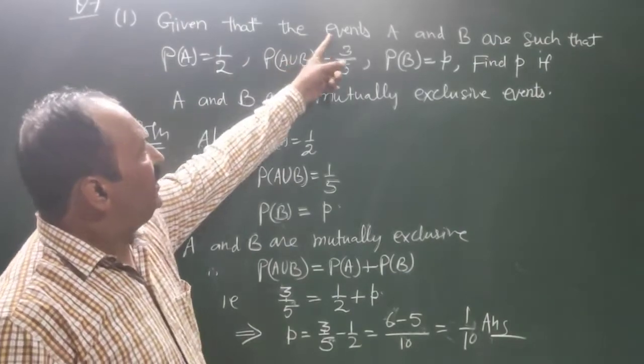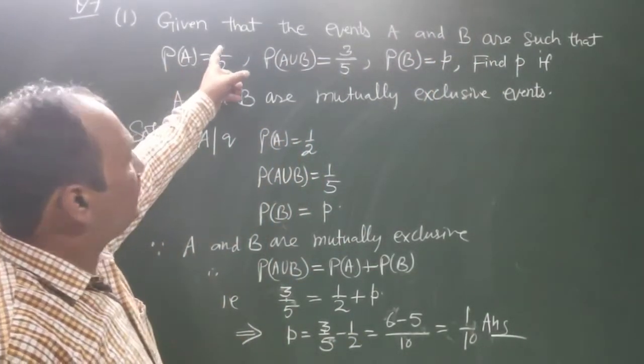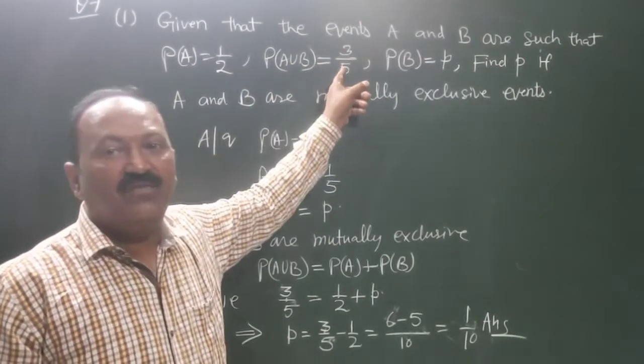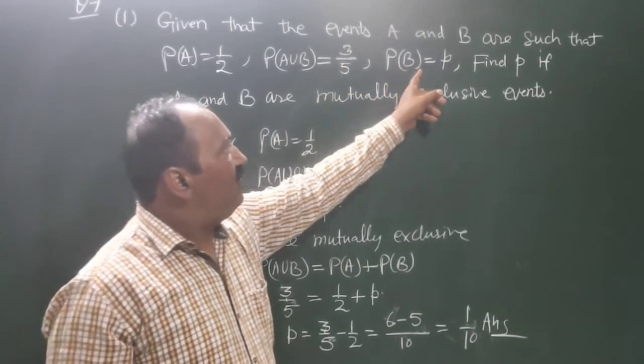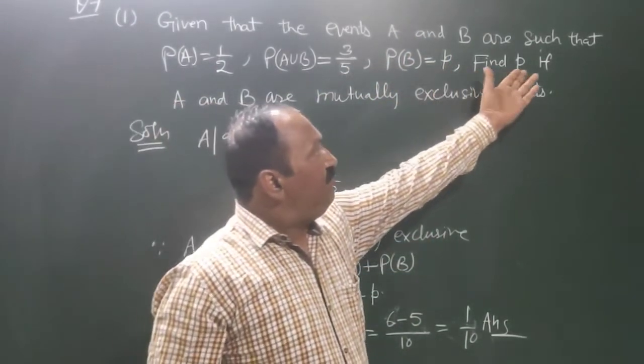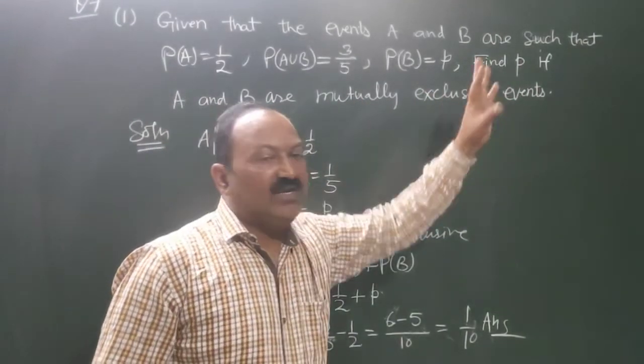Given that the events A and B are such that P of A is equal to half and P of A union B is equal to 3 by 5 and P of B is equal to small p, then find p if A and B are mutually exclusive events.